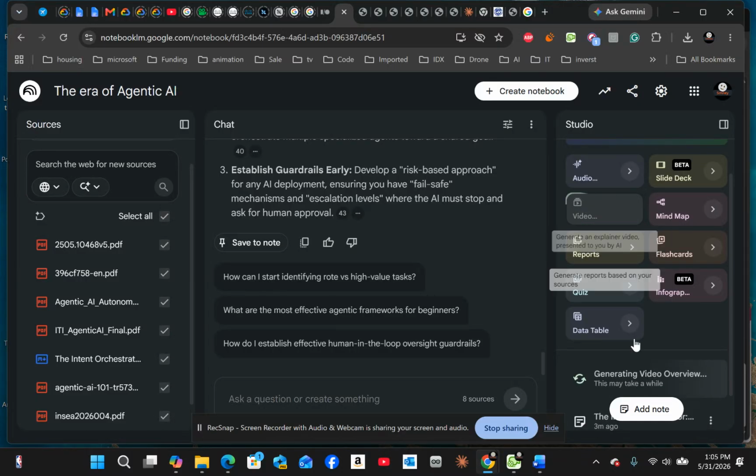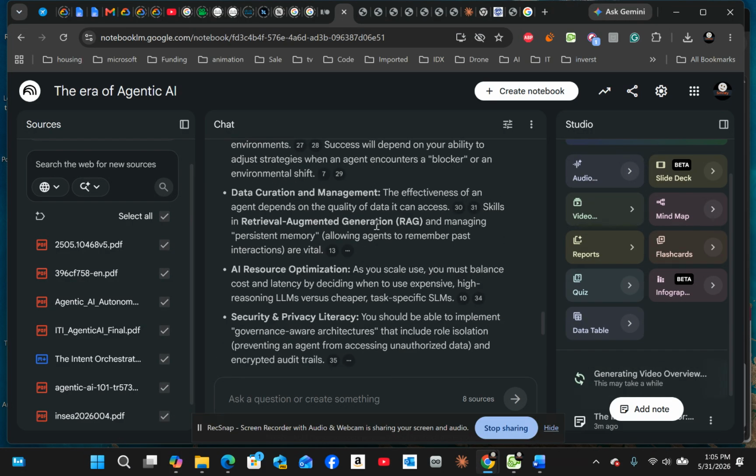What will happen is it will be generating the video on here, and then you can continue researching and looking through everything that you've had. If you are also a student, and let's say these were textbooks and you wanted to study, you can do flashcards to study the material that you've uploaded. You can do quizzes to quiz yourself on the material.